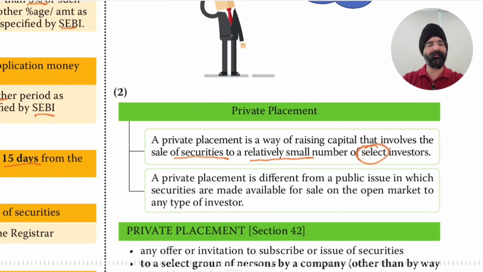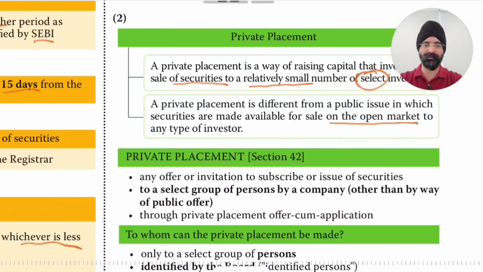Private placement is different from a public issue, in which securities are made available for sale on the open market to any type of investors. So public offer, public issue is for the general public, whereas private placement is to selected investors only. Private placement, section 42.